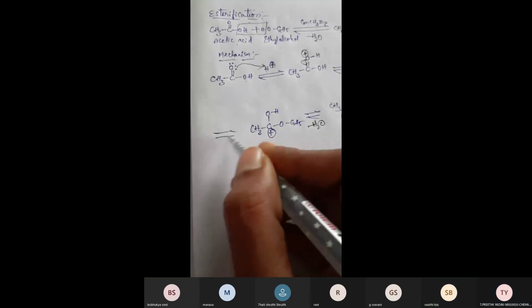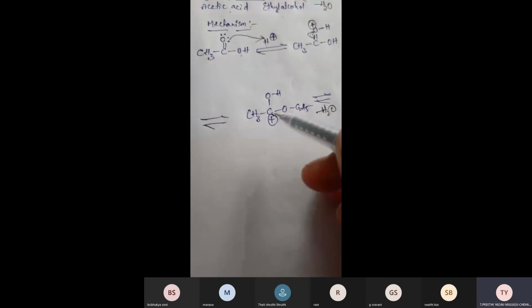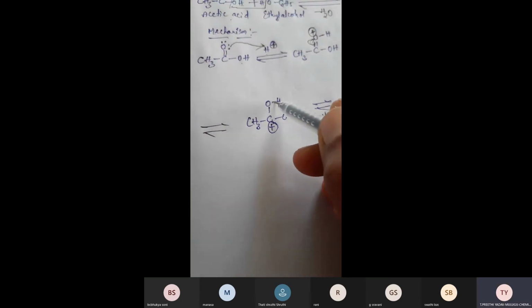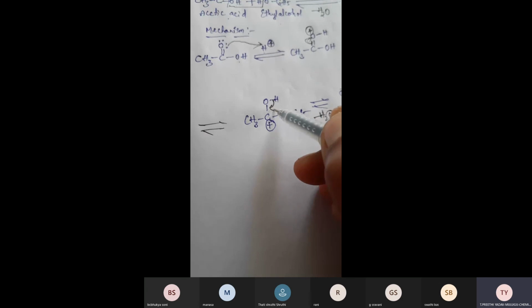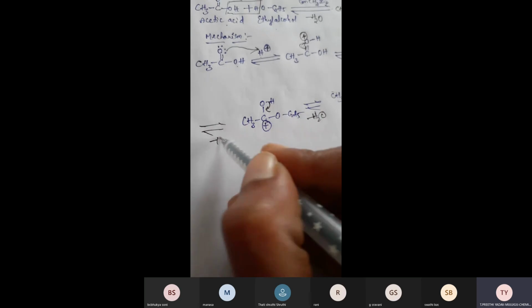Since carbon has a positive charge, this bond pair of electrons moves between oxygen and carbon. It means there is a bond formation between oxygen and carbon, and this hydrogen is removed in the form of H plus.